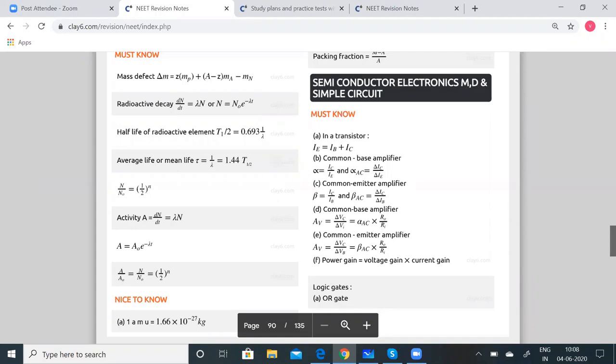When we talk about extrinsic semiconductors, the semiconductors are doped with suitable impurities so that you can increase the conductivity. We have two types of extrinsic semiconductors: the N-type semiconductor and the P-type semiconductor. In the N-type semiconductor, the electrons are the majority carriers and holes are the minority carriers. In other words, Ne is equal to Nd, which is greater than Nh.